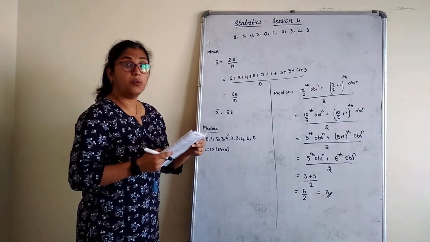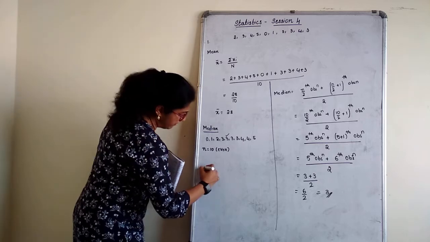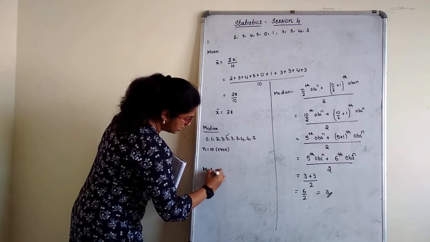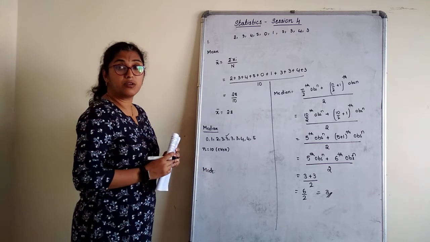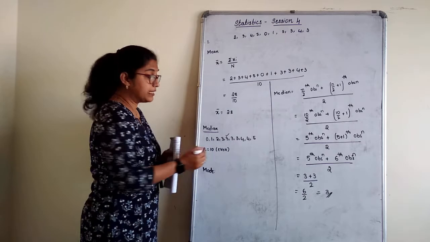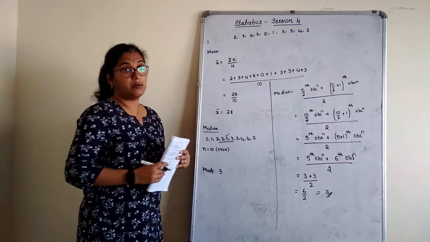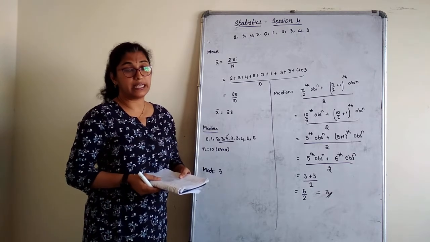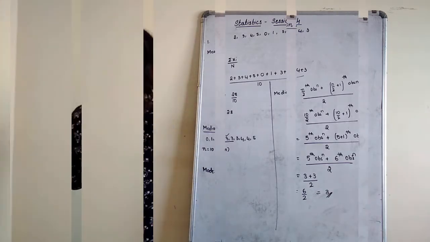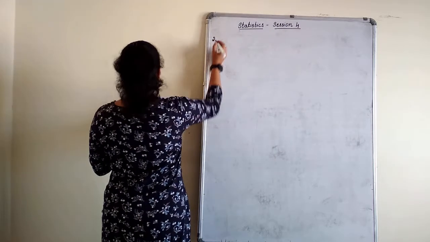The last, mode. So mode, I will just write here children, is the most often repeated score. Which score is most often repeated? 3 is most often repeated. So 3 is the mode. Similarly, we will do the next sums. Now the next sum where it goes.